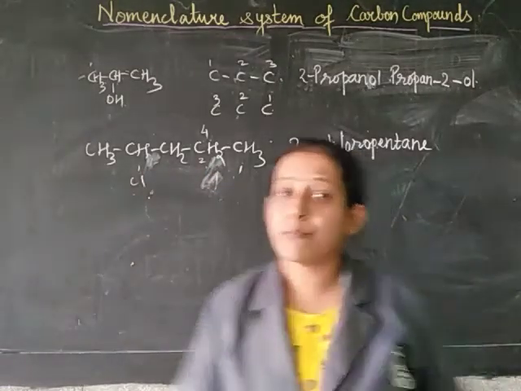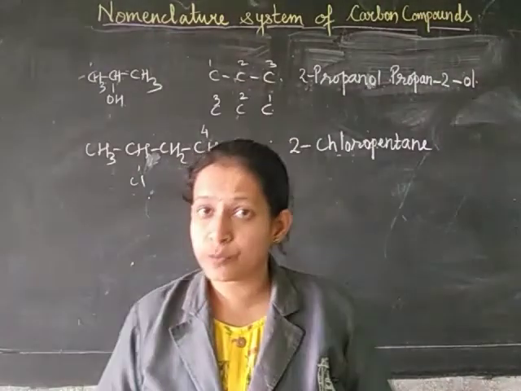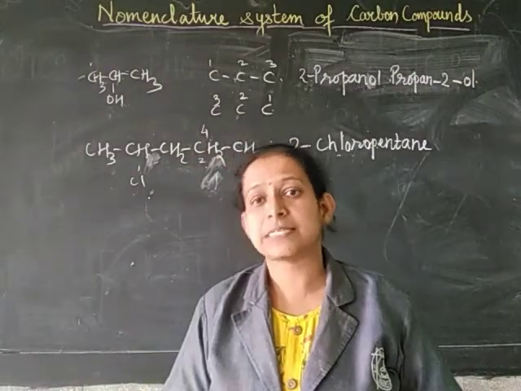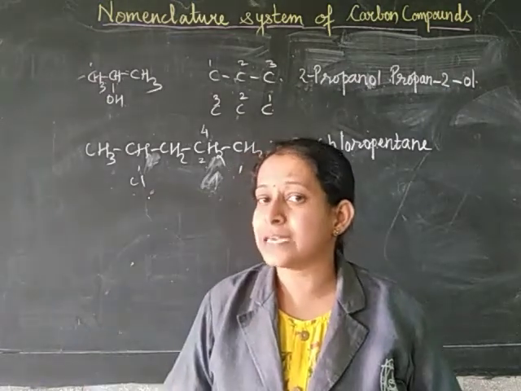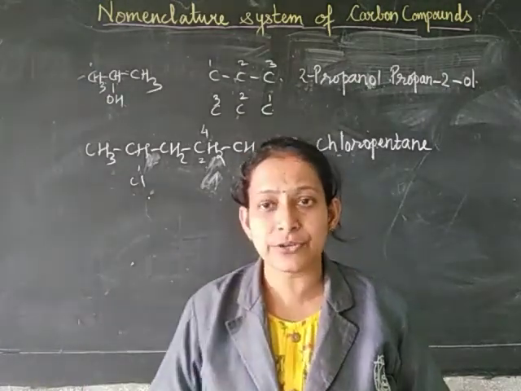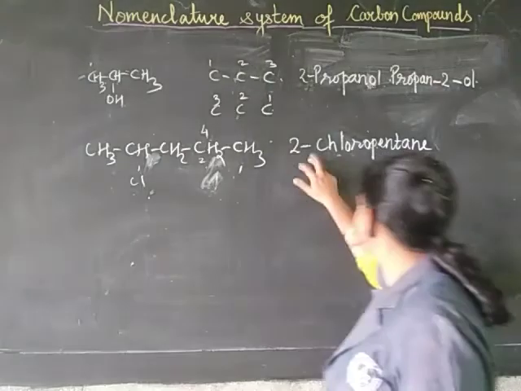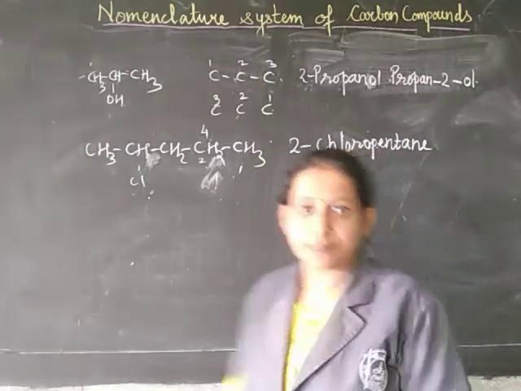So depending upon where the functional group is, that carbon starts the numbering. Where it is closer, you have to start numbering. Is that clear to you? So here it is 2-chloropentane. Is that clear, students?